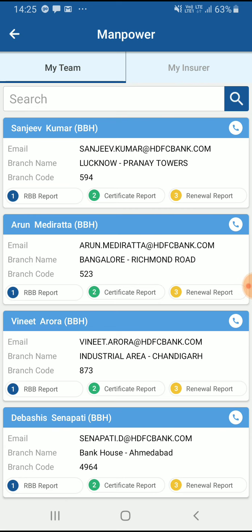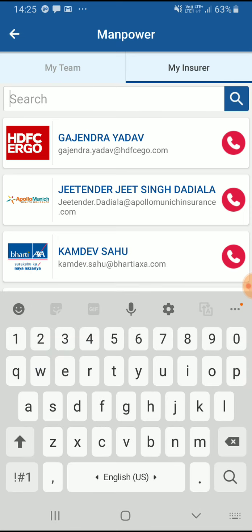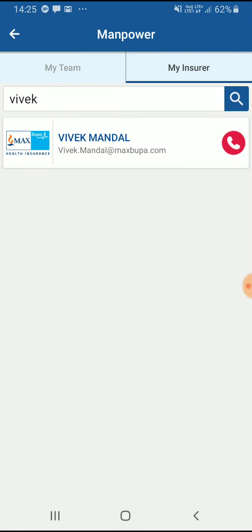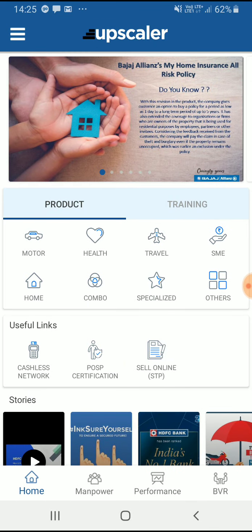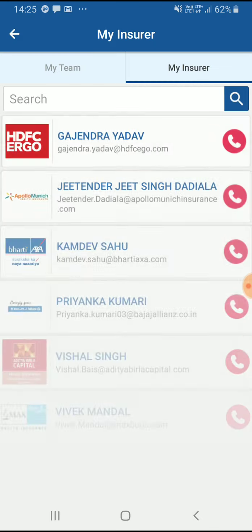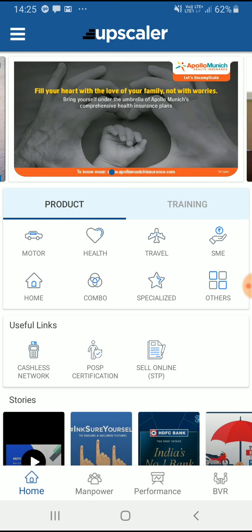On a similar basis, I can also see the insurers associated with my branch. Let's say I am a person of branch XYZ. Now I want to see who all are my insurer counterparts. So I can just see them like this. Click on manpower, I get all the insurers. I can give them a call. I have the email ID, so I can directly communicate with them from here rather than going to any other place. So this is a very important part where the collaboration starts.